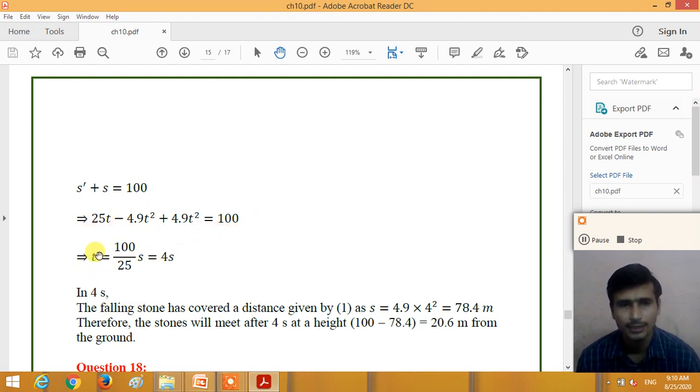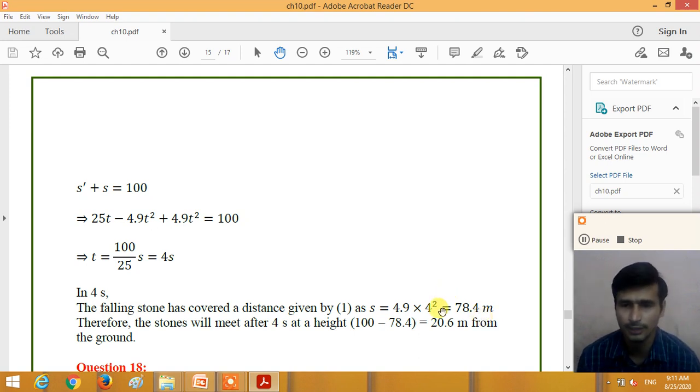So from that, t is equal to 100 divided by 25, which is equal to 4 seconds. So after 4 seconds, both the stones meet. At what distance? From equation number 1, s is equal to 4.9 into t square. So 4.9 into 4 square, we get 78.4 meters. So we can say that both the stones meet at a distance of 78.4 meters from the top of the tower.